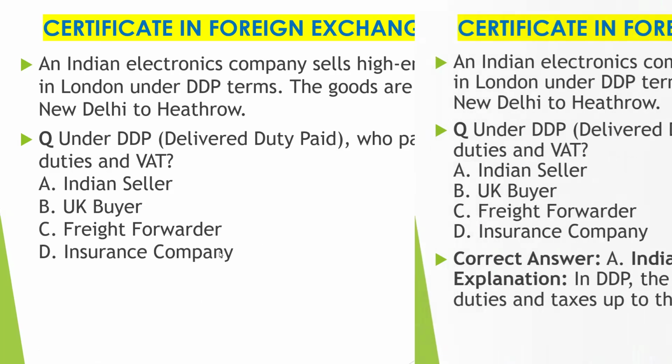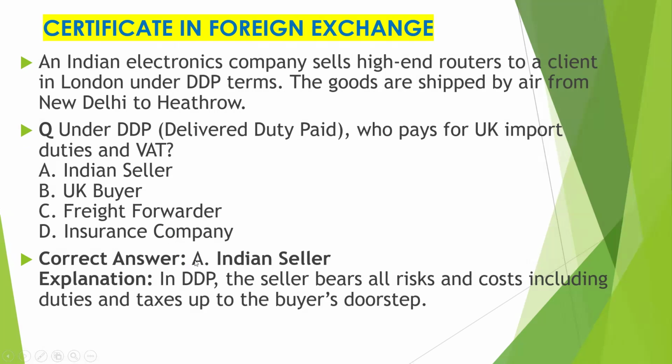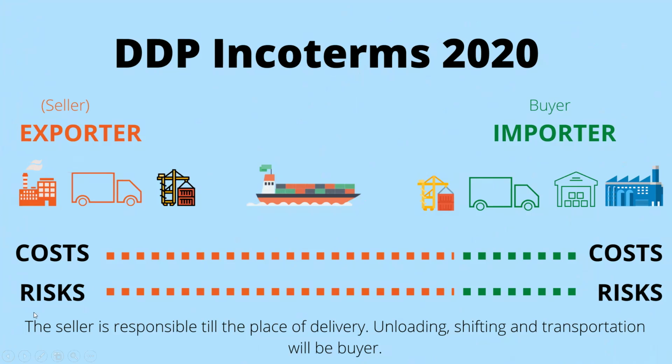Let's see the correct answer. The correct answer is A, that is Indian seller, because this is an export that has happened under DDP terms. In DDP, the seller bears all risk and cost, including duties and taxes, up to the buyer's doorstep. So in this slide, you can see the DDP Incoterm.